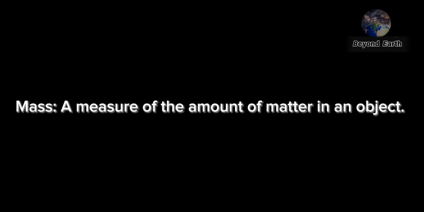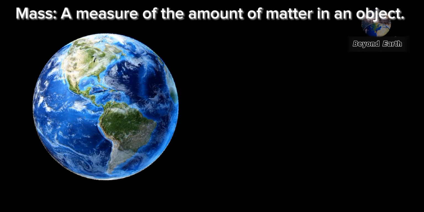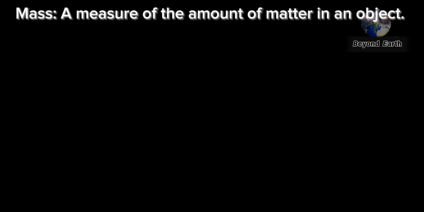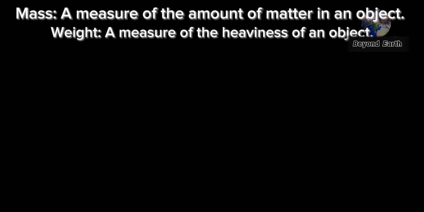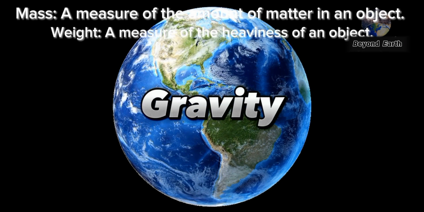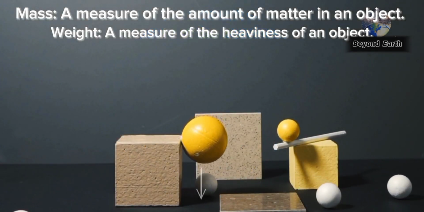On the other hand, weight is the name of a force, the attraction that one object feels towards another due to gravity. The simple definition of weight is a measure of the heaviness of an object. For example, the largest matter around us is the Earth, meaning the Earth's gravity is the strongest around us. That is why the Earth pulls the rock lying on it towards itself.